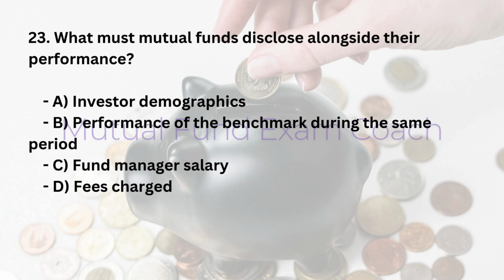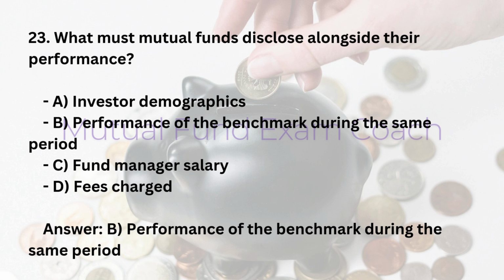23. What must mutual funds disclose alongside their performance? A. Investor demographics. B. Performance of the benchmark during the same period. C. Fund manager salary. D. Fees charged. Answer, B. Performance of the benchmark during the same period.